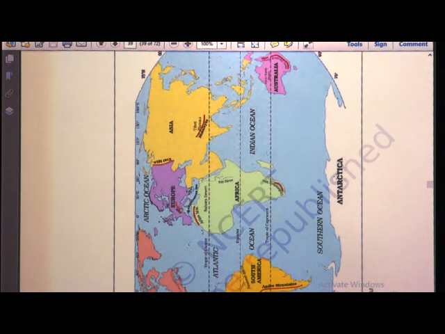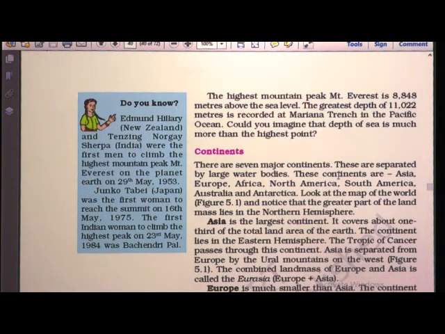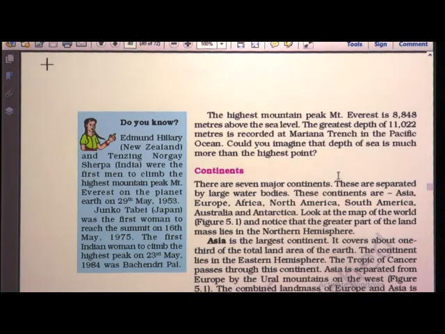This is the map of continents and oceans. We have seen the highest mountain peak, Mount Everest, is 8,848 meters above sea level, and the greatest depth of 11,022 meters is recorded at the Mariana Trench in the Pacific Ocean.